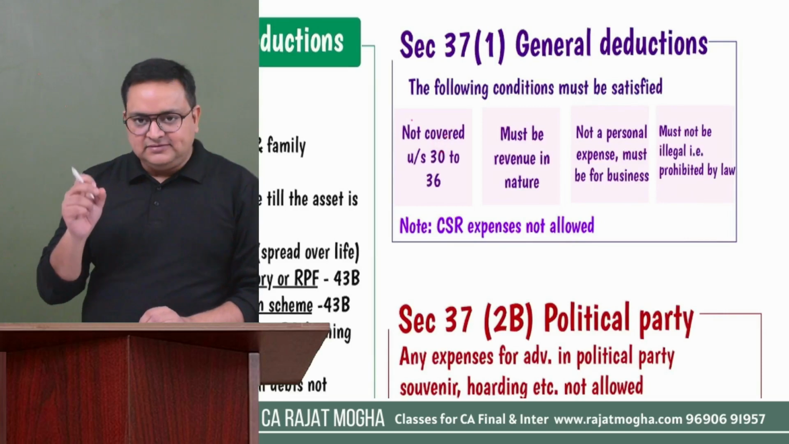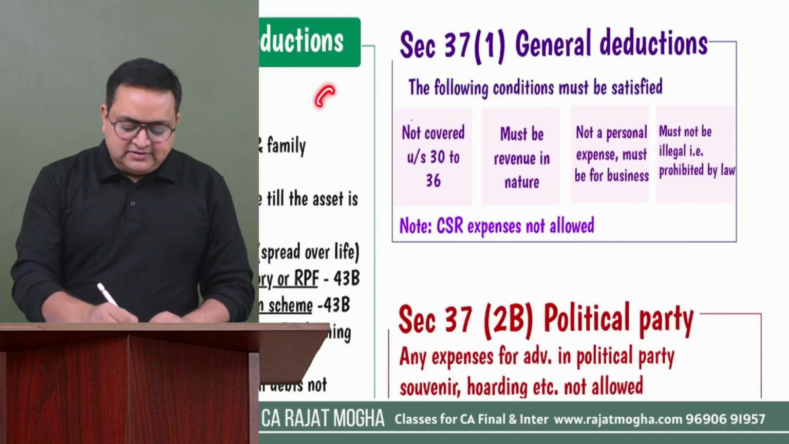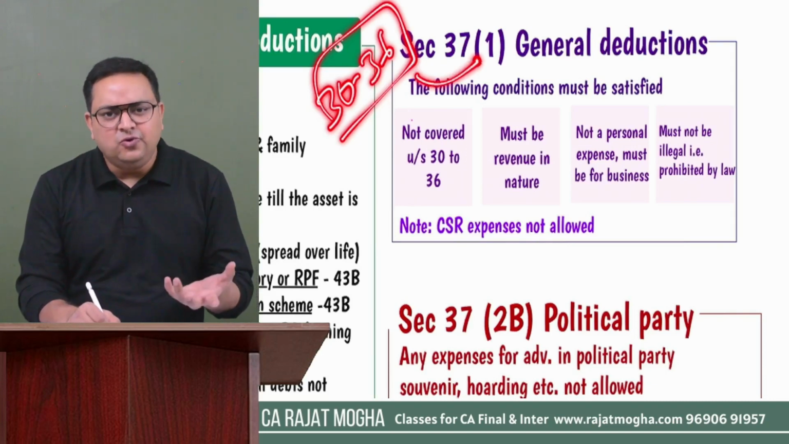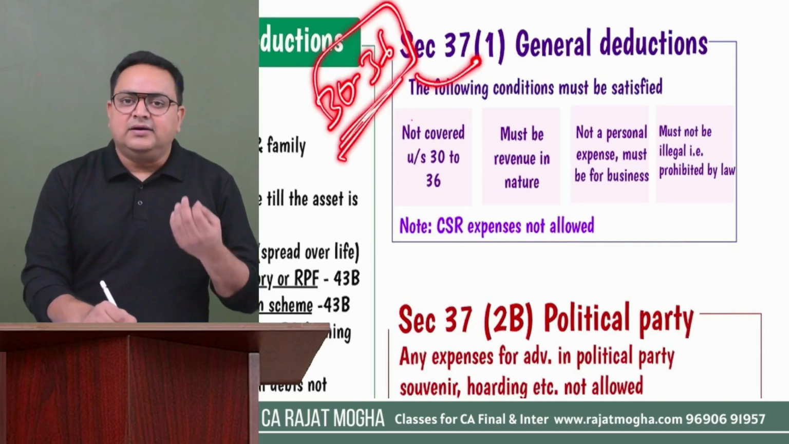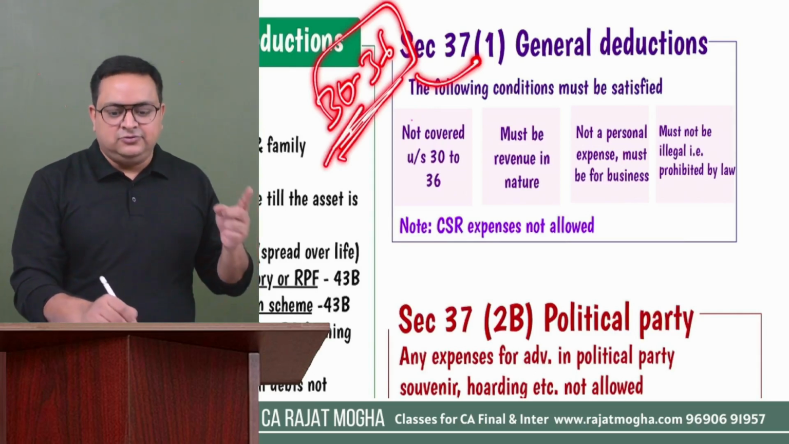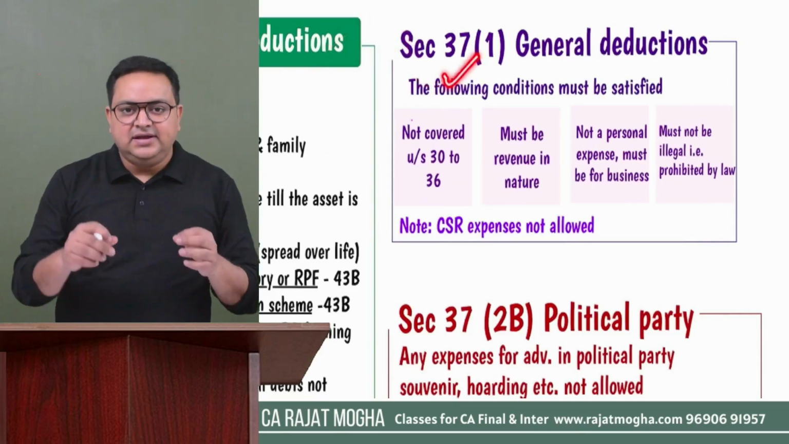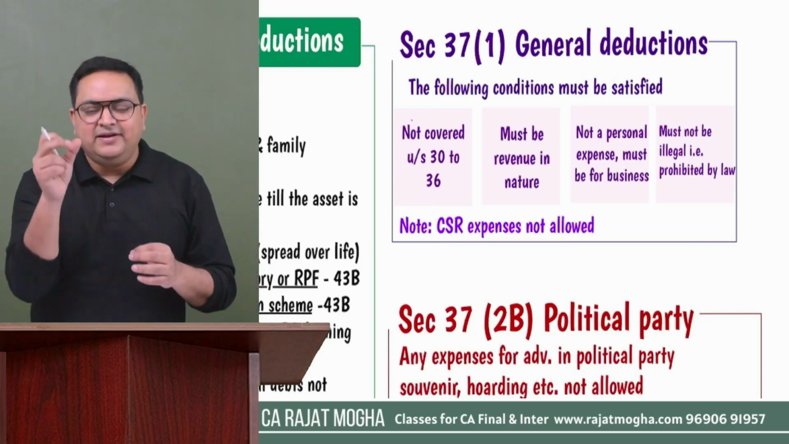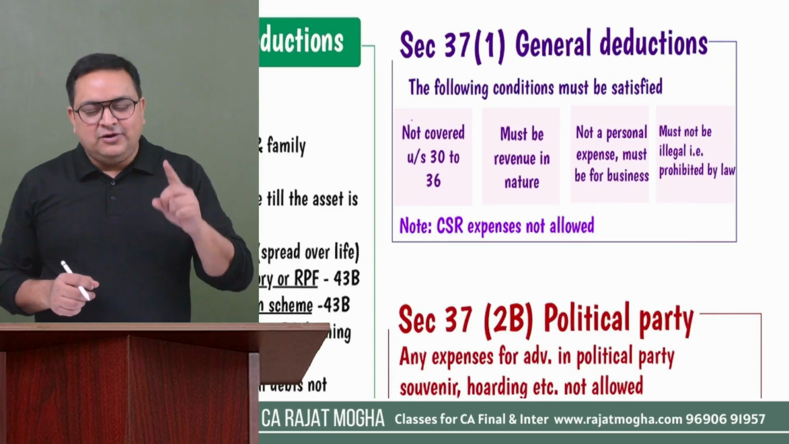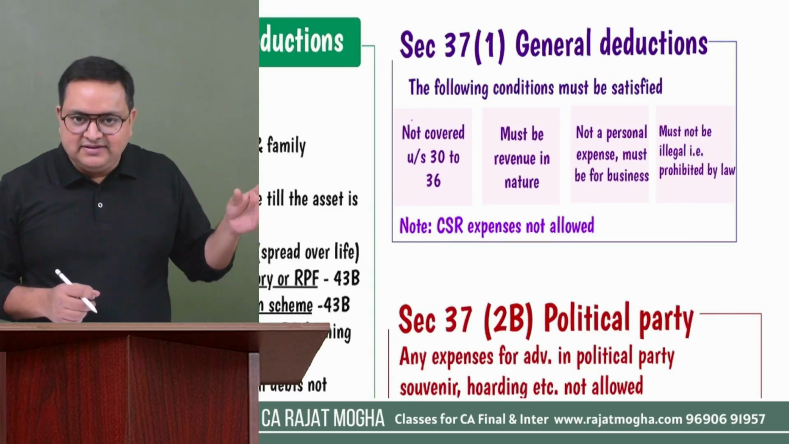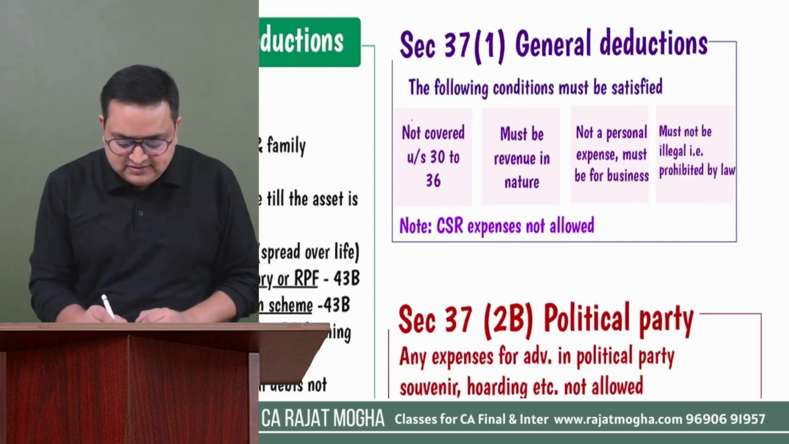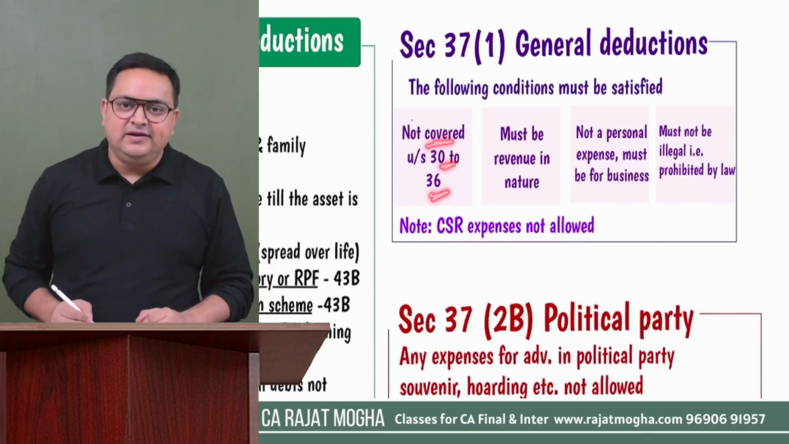First of all, any expense, if it is covered under sections 30 to 36, then can it be allowed under 37? The answer is no, because if there is any specific section which has been made for that particular expense, it should be covered under that section. First of all, we'll check if there is any specific section, then it should be allowed in that section, not in this section. So first is, it should not be covered under sections 30 to 36.